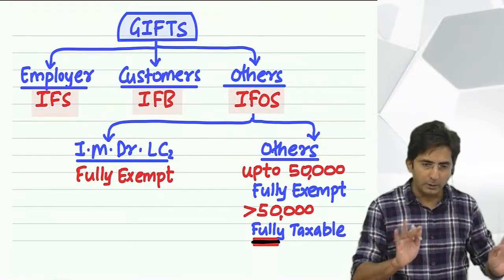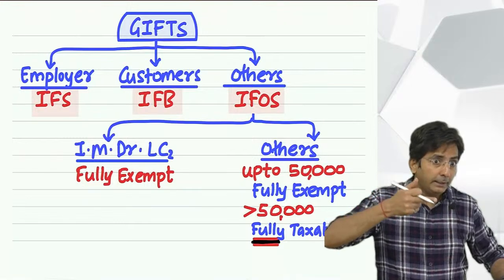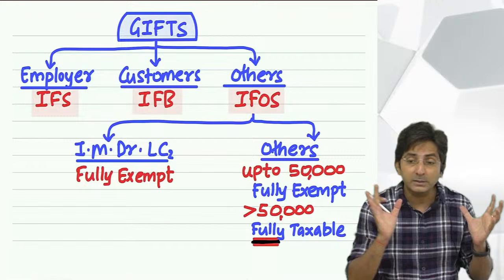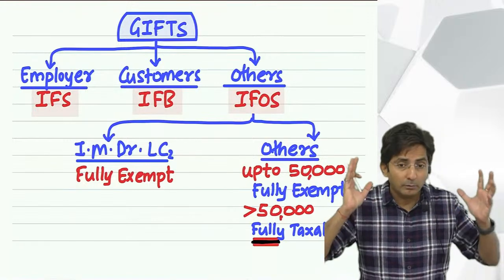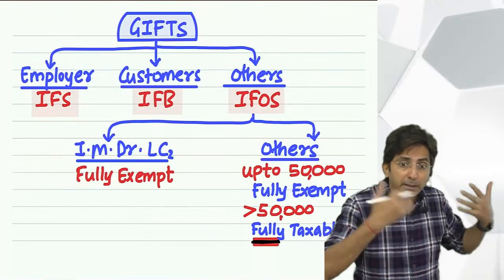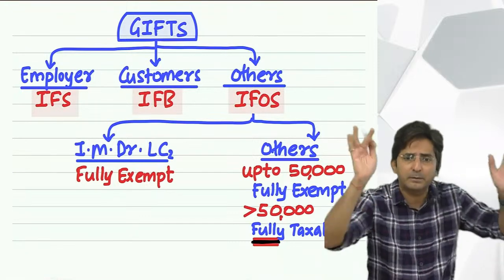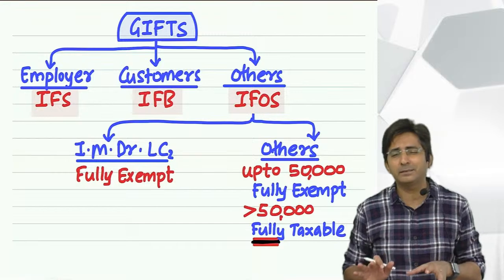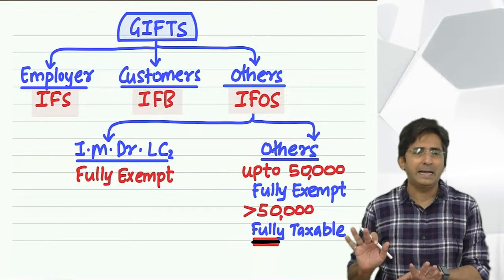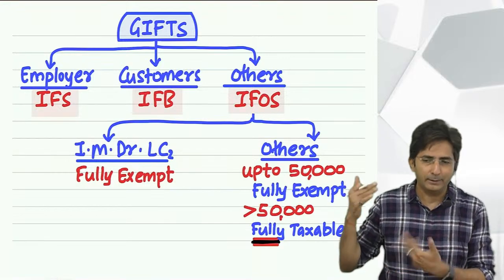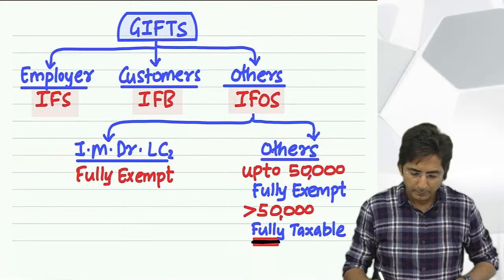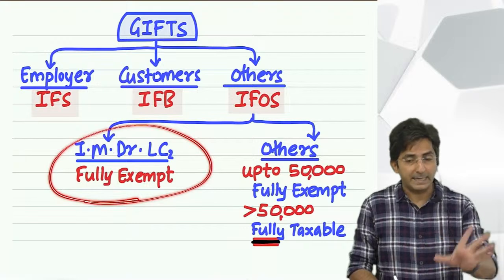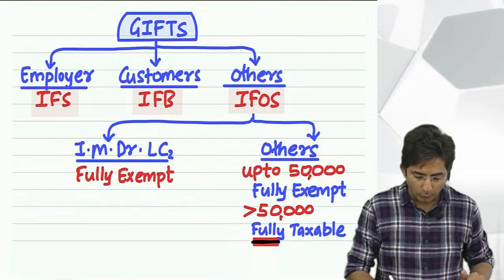COVID treatment, no limit. You should think logically. If there is treatment going on, there is a scope of revival. A person can survive. So the government also feels, give him money, crores, 10 crores, we will exempt. But COVID death, up to 10 lakhs, if the family member gets, it will be exempt. See, these gifts are treated as fully genuine, that's why fully exempt. Wait, dear, what was R?